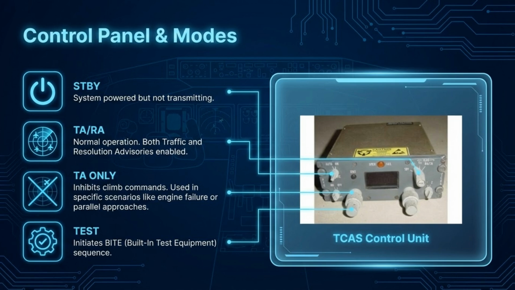The control panel allows selection of operating modes. Standby powers the system but prevents transmission. TA/RA is normal operation. TA only inhibits climb commands for specific scenarios. Test initiates the built-in test equipment sequence.